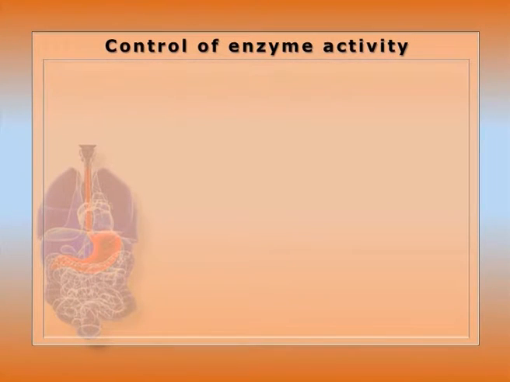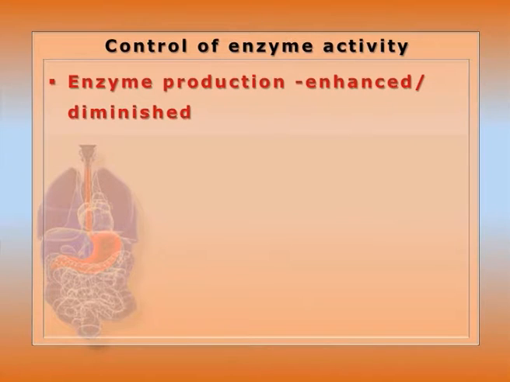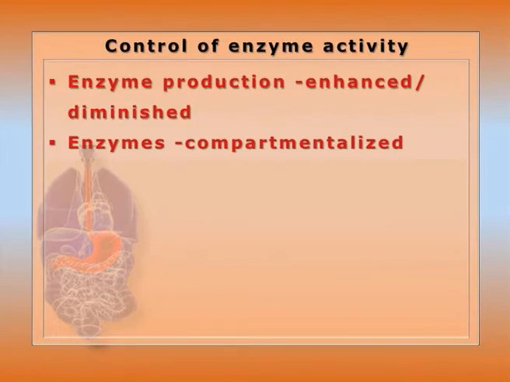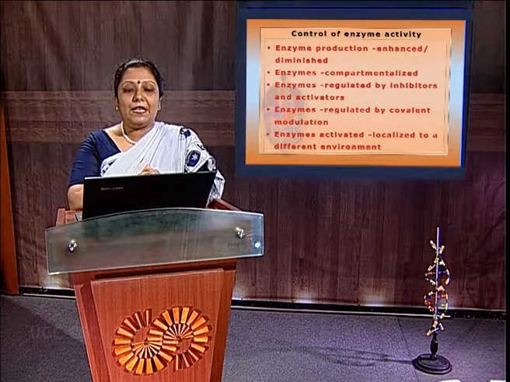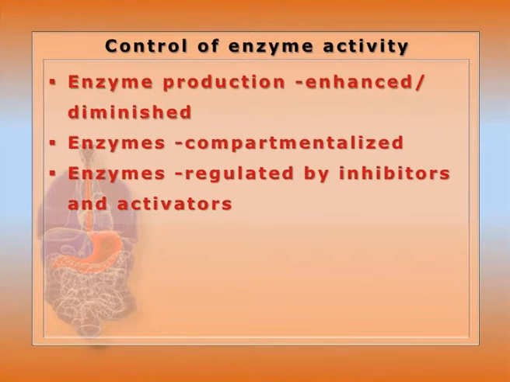Control of enzyme activity. Enzyme activity can be controlled at the production level, that can be enhanced or diminished. As we know, beta lactamase is synthesized within the bacteria only in the presence of penicillin. Enzymes can be compartmentalized, as we know that fatty acid synthesis enzyme sets are located within the cytosol, but the fatty acid oxidation, beta oxidation enzymes are located within the mitochondria. Enzymes are regulated by inhibitors and activators. As we know about feedback inhibition, the product itself inhibits the first irreversible committed step of the reaction for the processing of that product formation.